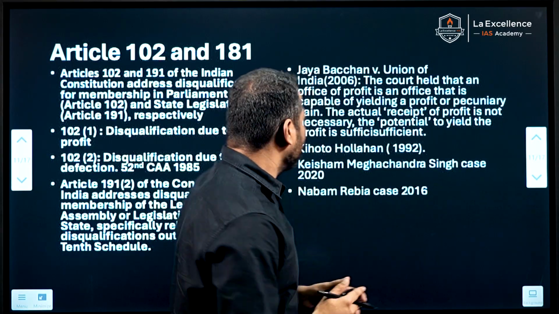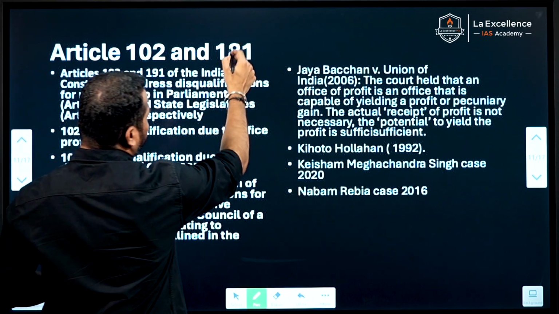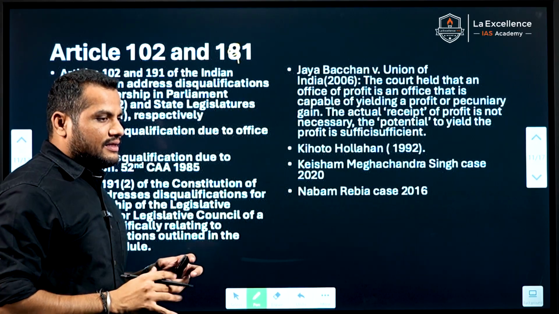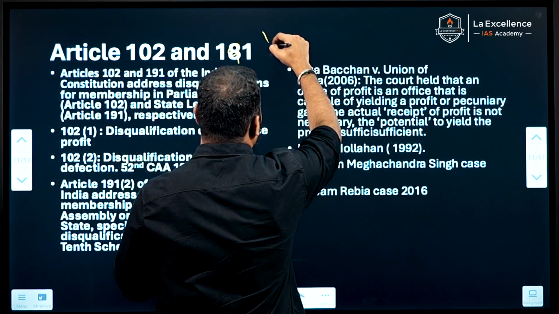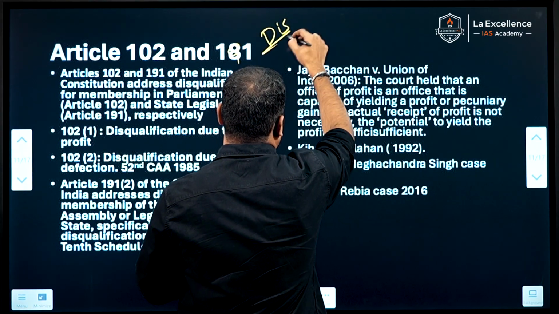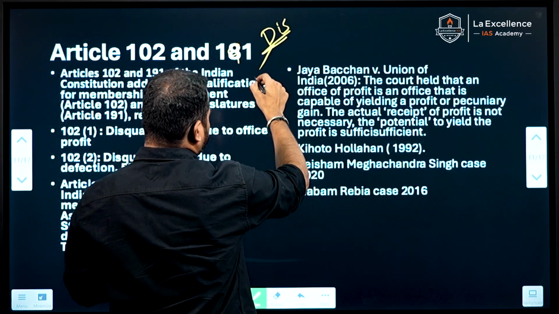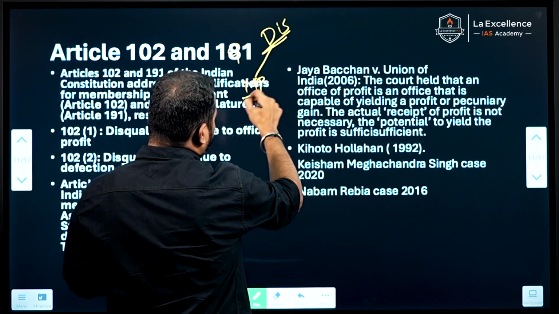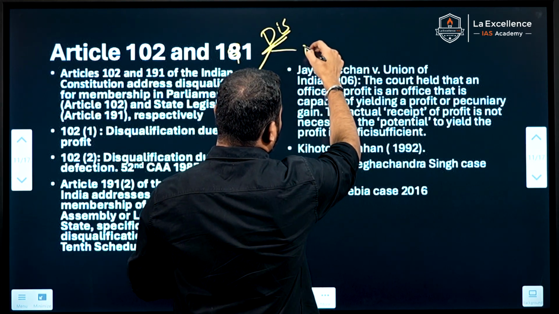Okay, let us begin. In this video, we will start with Article 102 and 191. These both articles deal with disqualification of MPs and MLAs. Article 102 deals with the disqualification of MPs, and Article 191 deals with the disqualification of MLAs.